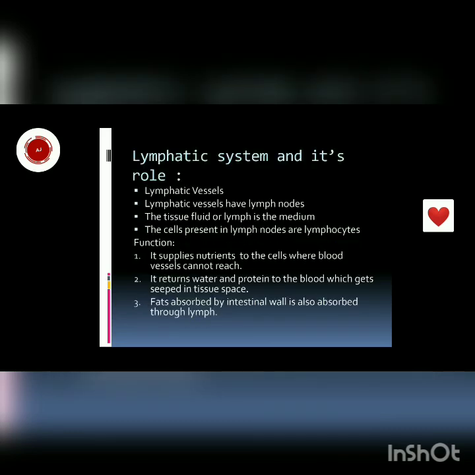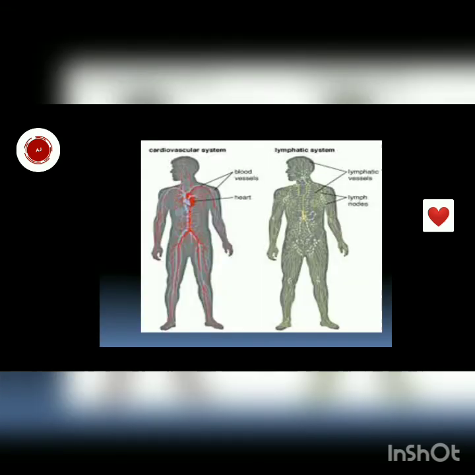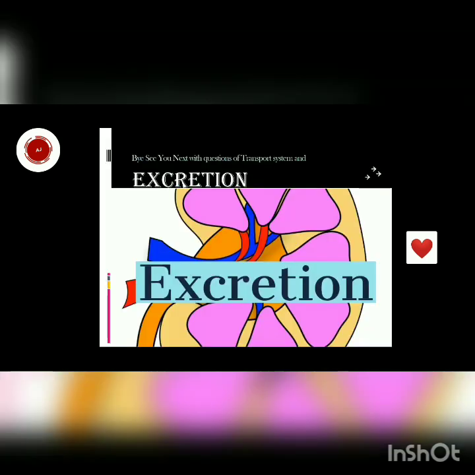The lymphatic system and its role. One more summary. Okay, so have a look. So this is all about the lymphatic system. This is our main circulatory system and this is our lymphatic system. You can see here. So this is all about the lymphatic system.